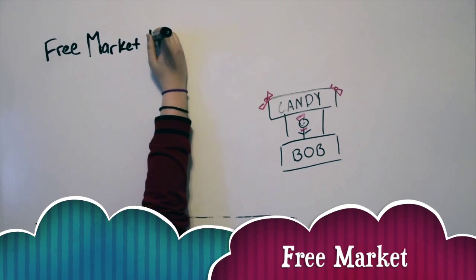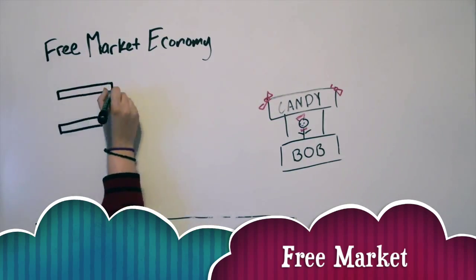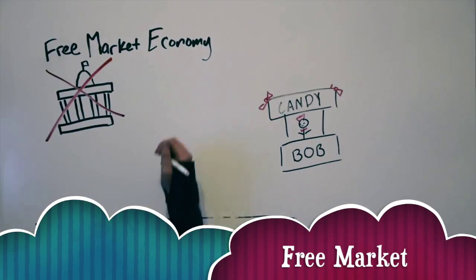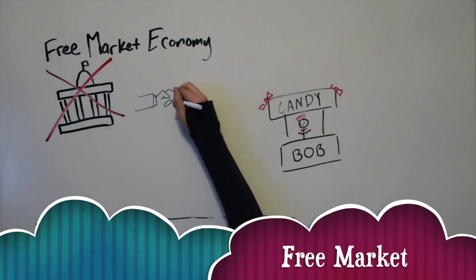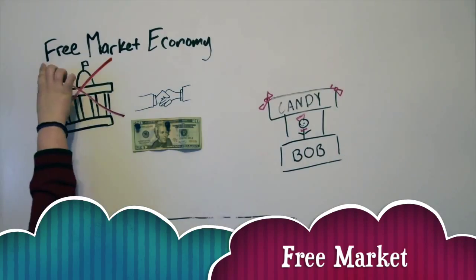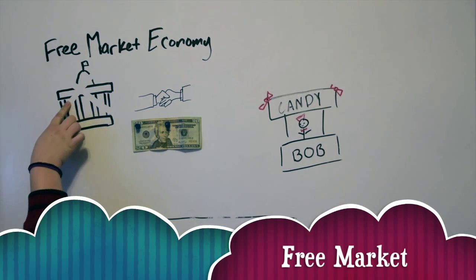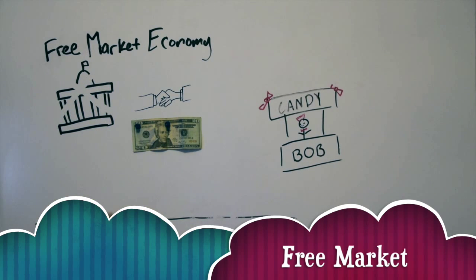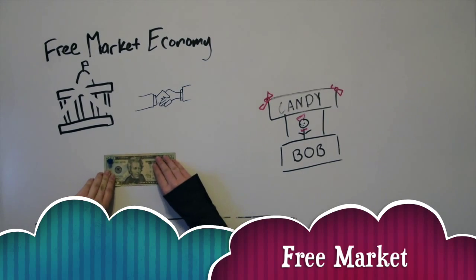A free market is a system in which everything is determined by supply and demand without intervention from governments. This means the price and quantity of a good are set by the amount of competition and the willingness of the consumers to buy it. In reality, governments always intervene through some means to prevent too much competition. In this idealized form, buyers and sellers mutually agree on prices and drive the economy.